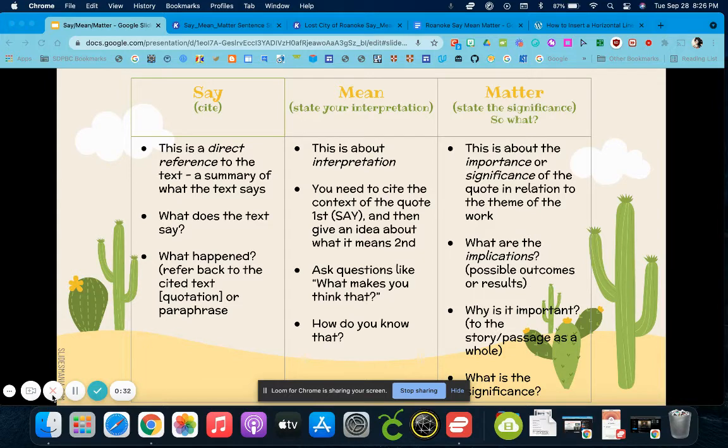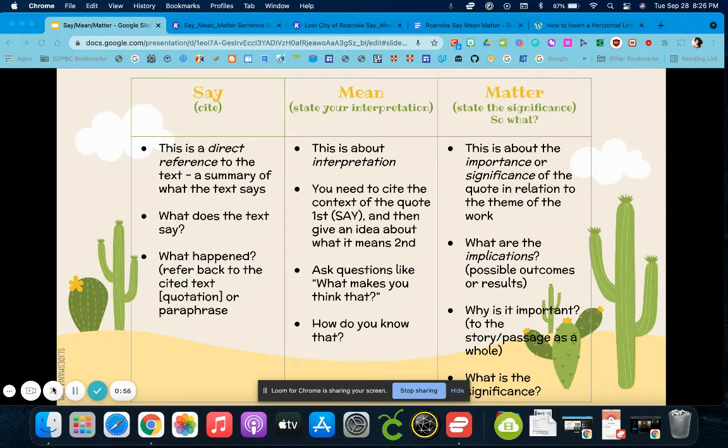Next, we have the mean column. This is about your interpretation of the text. What does it mean when the author is talking about that subject? How do you know that? What makes you think that? Remember, no personal pronouns. So we want to avoid sentence starters such as, I know this because. Avoid personal pronouns at all costs.